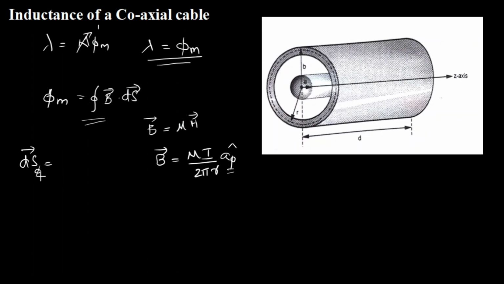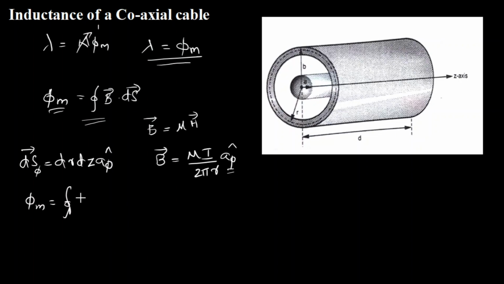Getting this phi is r phi z coordinate of cylindrical coordinate system. This is phi m, which is magnetic flux. So this is nothing but dr dz a phi cap. So now I know what is ds vector, I know what is b vector, so I can now calculate the total magnetic flux involved in my calculation.